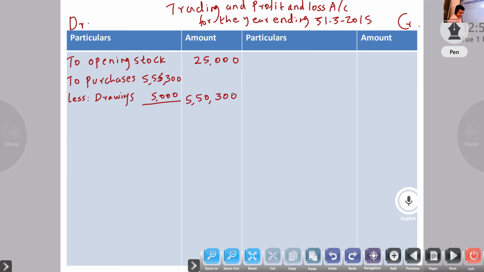Next, direct expenses. First, we will write wages. To wages, 52,000. Next, carriage inward. To carriage inward, 4,700.